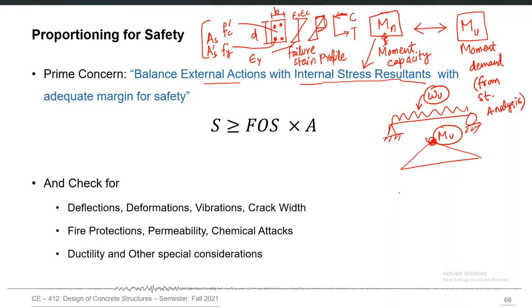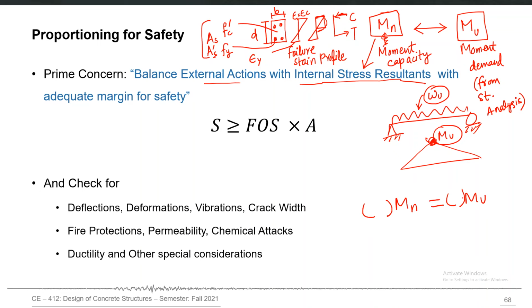So how we achieve that equation in the real design process is that we say that Mn, which is the moment strength or moment capacity, should be equal to Mu with some margin of safety. That margin of safety or factor of safety can be applied to Mn, applied to Mu, or applied to both. Obviously, when you apply it to Mn, you tend to reduce that capacity so that there is some reserve strength available.